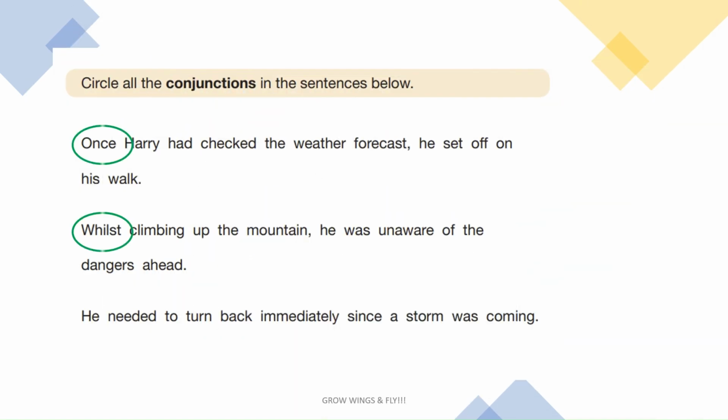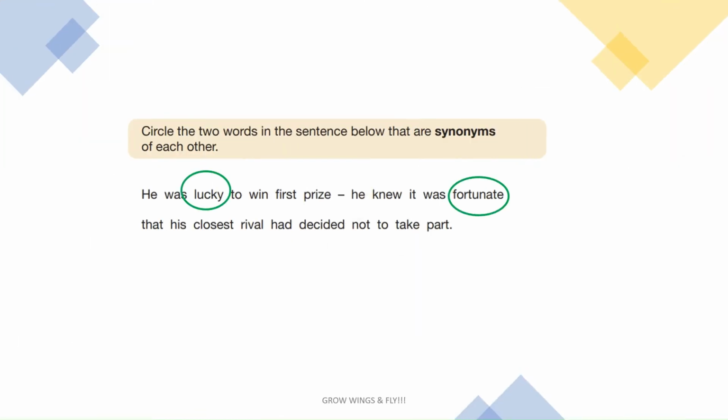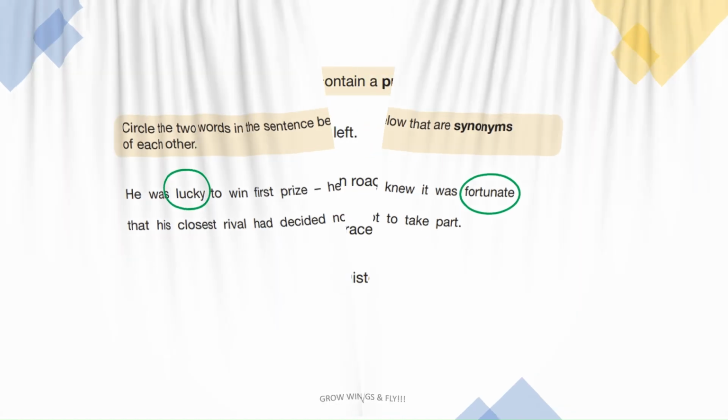Conjunctions help in joining two sentences. We usually look for them somewhere in between the sentence, however, they may well begin the sentences as well. Synonyms are words which have the same meaning. In this sentence, they are lucky and fortunate.